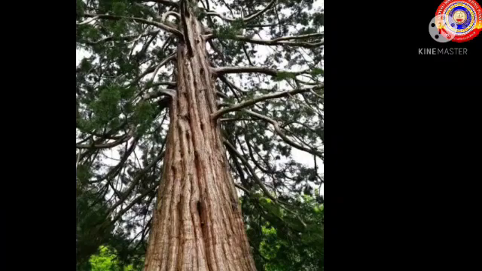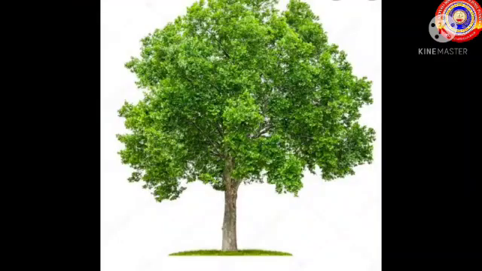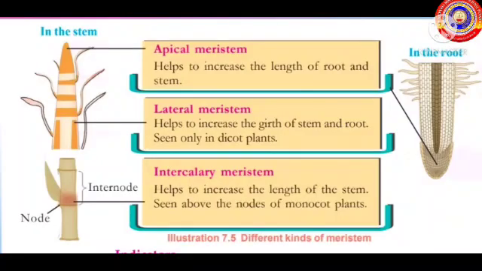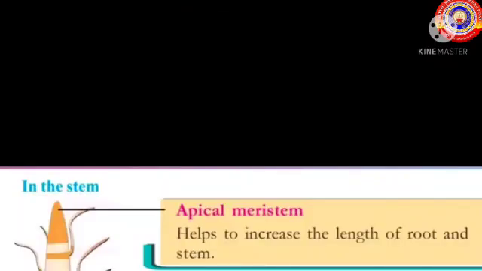Plants grow due to the rapid division and differentiation of meristematic cells. Plants can grow throughout their lives due to the presence of meristematic cells. Now, let's discuss different kinds of meristematic cells in plants. In plants, meristems are classified into apical meristem, lateral meristem, and intercalary meristem. First one, apical meristem. Apical meristem helps to increase the length of root and stem.